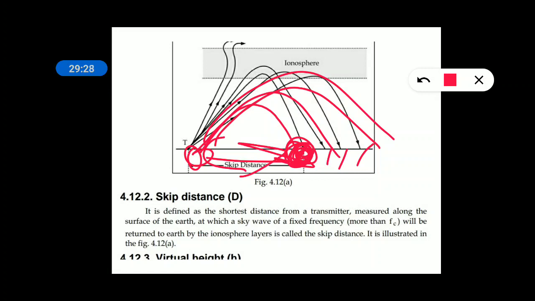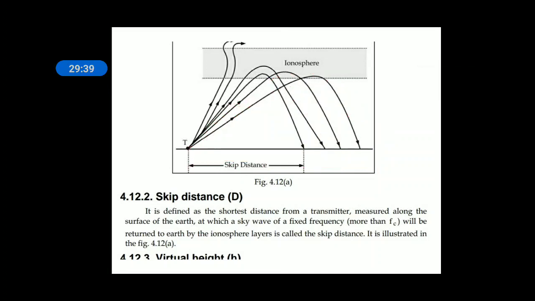When you have an idea of skip distance, you can locate the receivers in such a way that there should not be any receivers in this area. The reason is, this point is the shortest point at which the EM waves are reflected by the ionosphere, and beyond this point EM waves can be easily received.